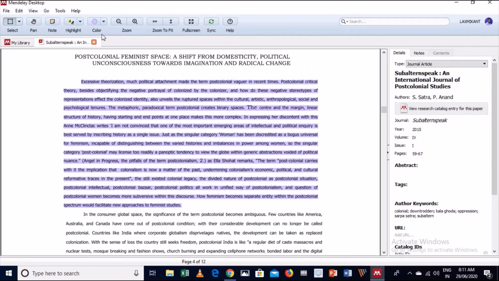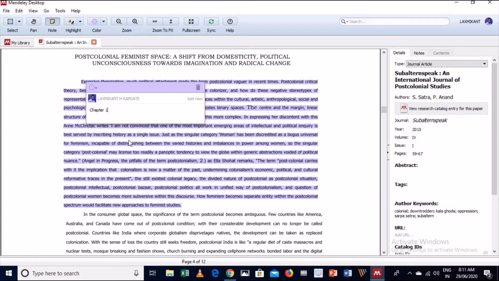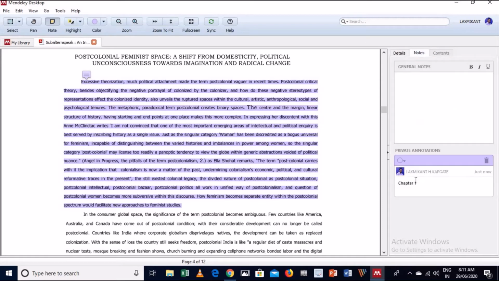This is the highlighted text, and you can make various annotations or notes here by clicking on this note button, putting your cursor here and writing. Suppose this paragraph is very useful for chapter 1, so write that note. This note will be added here. You can check those notes in the left corner. You can see this is the note which I have added just now.